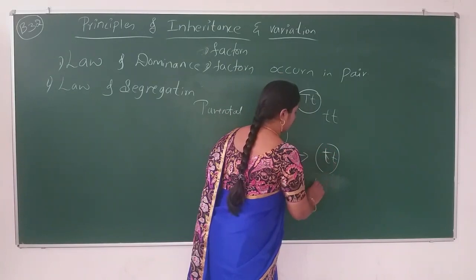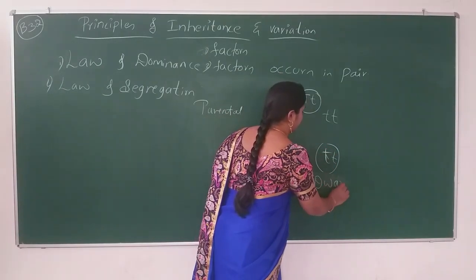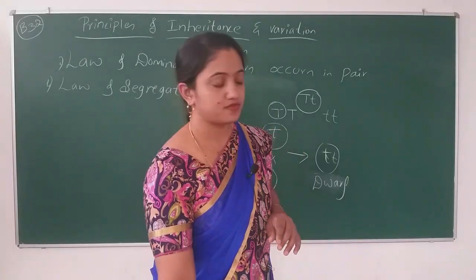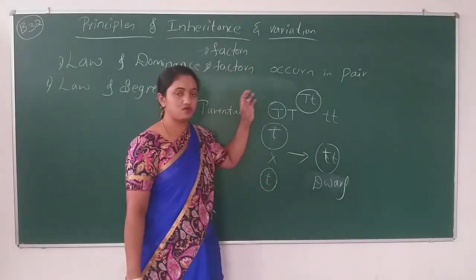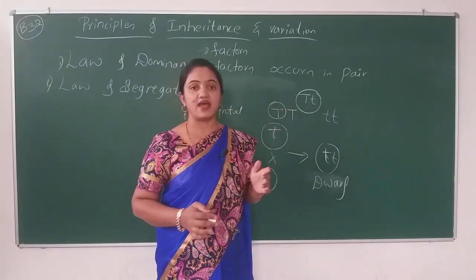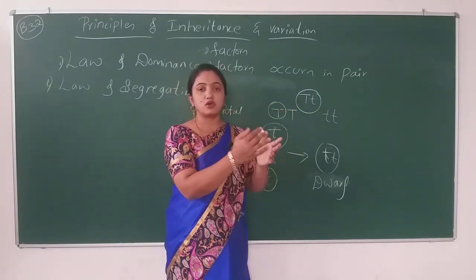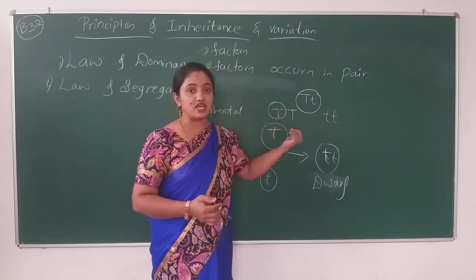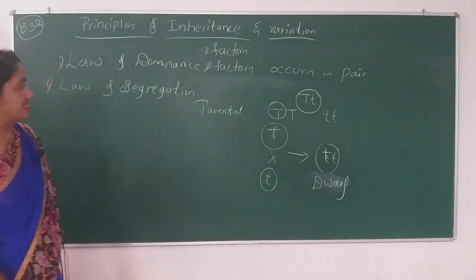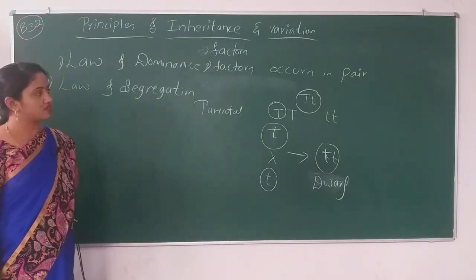Small t. It means the resultant product will be a short plant. So, this is how the genes split or segregate at the time of gamete formation. With this we will see the next concept.